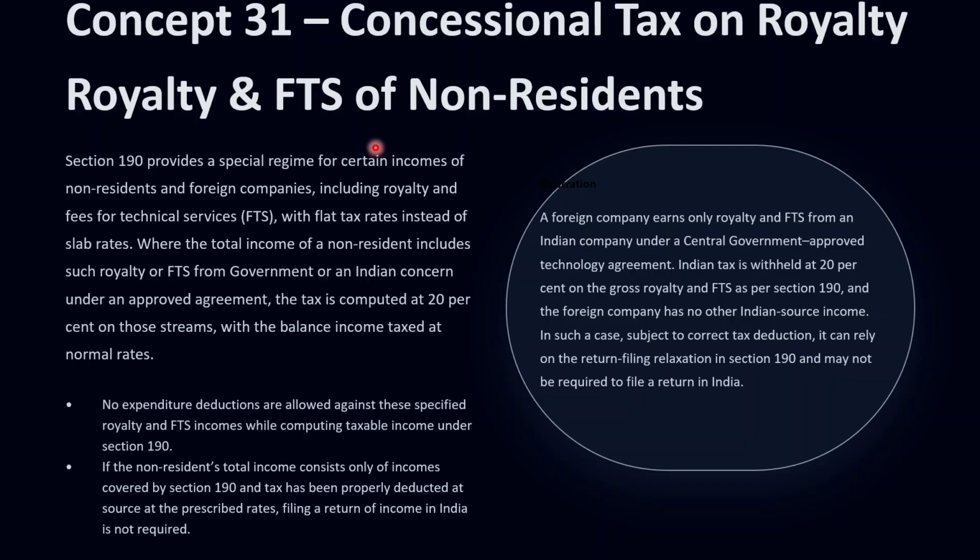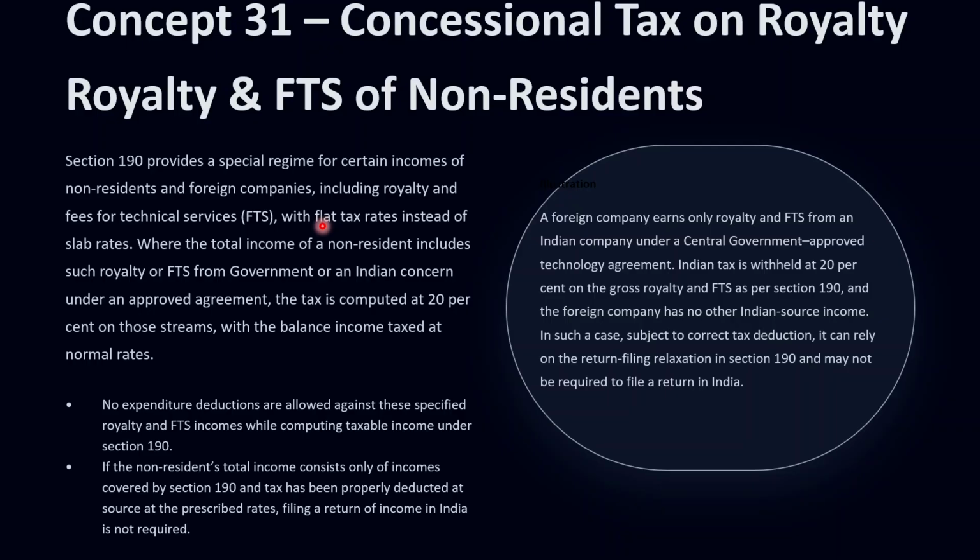Section 190 of the Income Tax Act 2025 provides a special rate structure for certain incomes of non-residents, including royalty and FTS, if received from the government or an Indian concern under an agreement approved by the government.